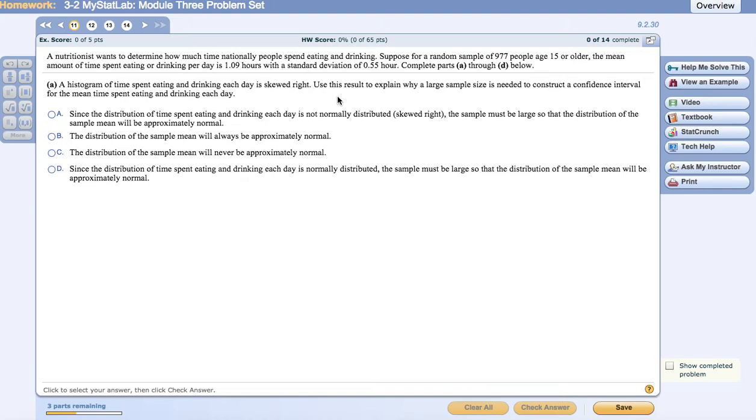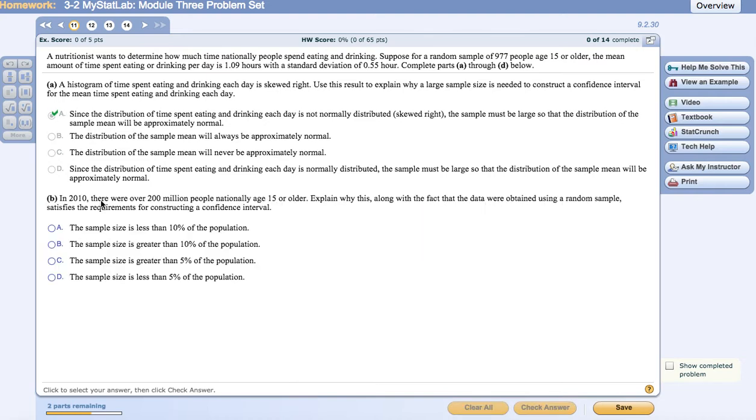Use this result to explain why a large sample size is needed to construct a confidence interval for the mean time spent eating and drinking each day. So let's take a look. Since the distribution of time spent eating and drinking each day is not normally distributed, the sample must be large so that the distribution of the sample mean will be approximately normal. That sounds right on track, so let's check it out.